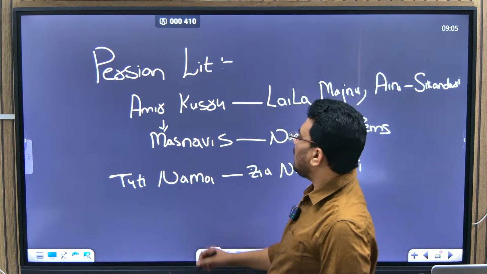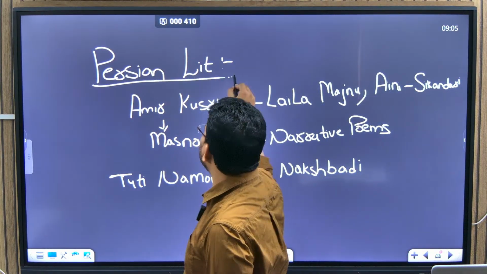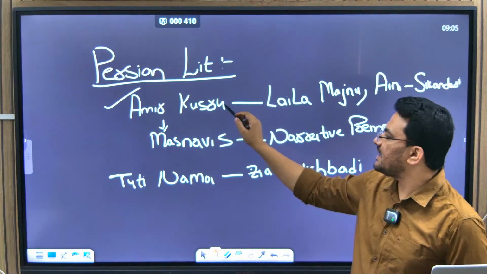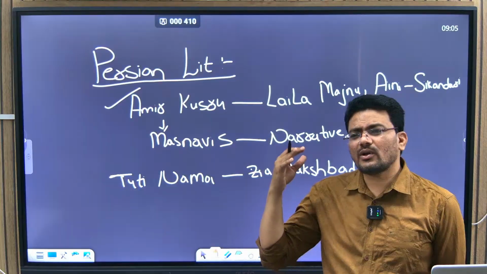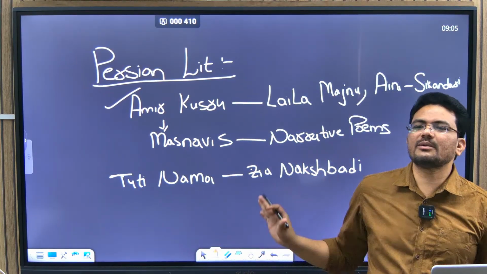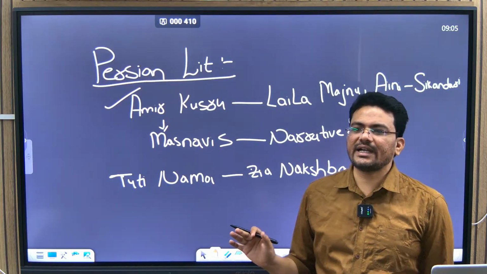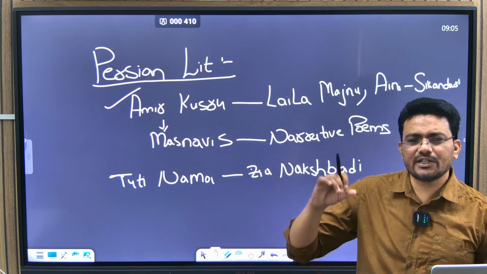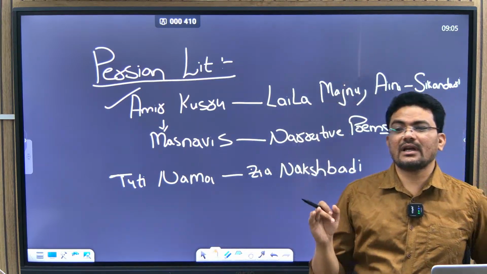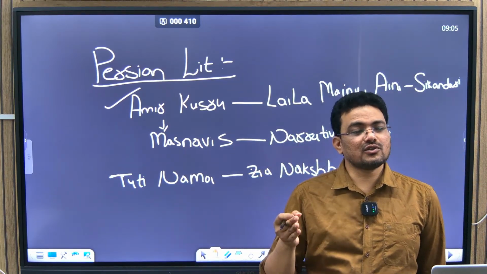Now regarding the Persian literature at this point of time, we have the important personality Amir Khusro. Amir Khusro has written a lot during his lifetime, so you cannot remember all his writings. He invented new musical instruments, new ragas, new songs, and also new writings.